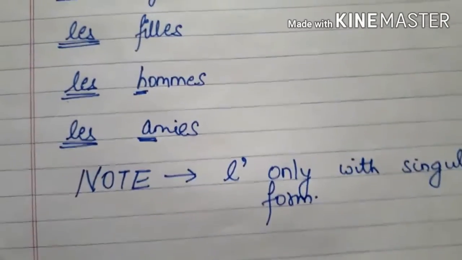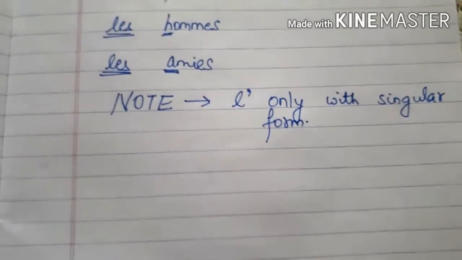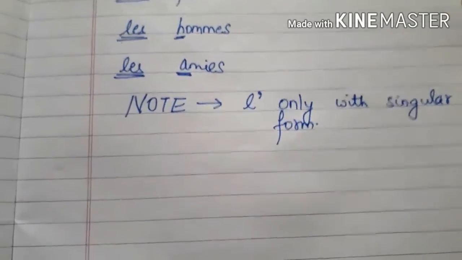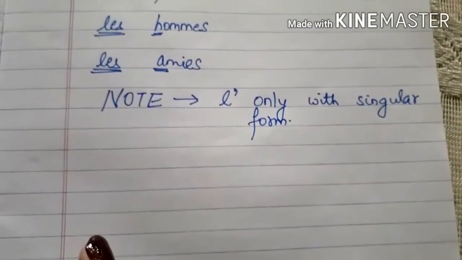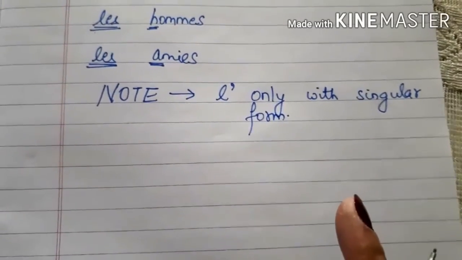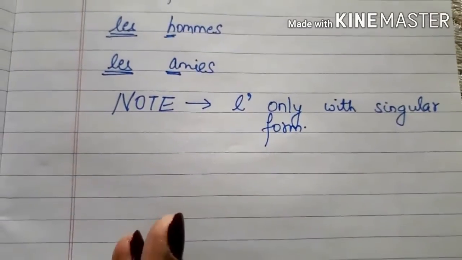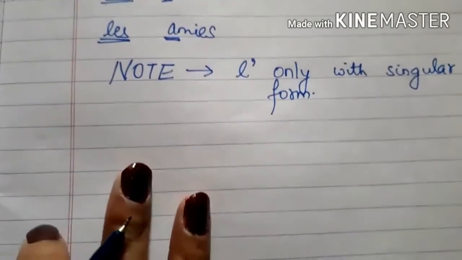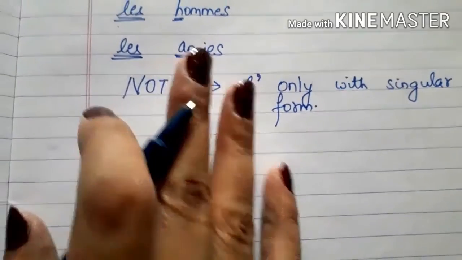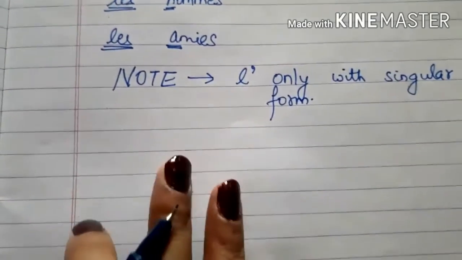Now in the coming video, we'll be talking about the difference between the indefinite articles and the definite articles: where to use indefinite articles, which were un and une, and where to use definite articles, which are le, la, l apostrophe and les.